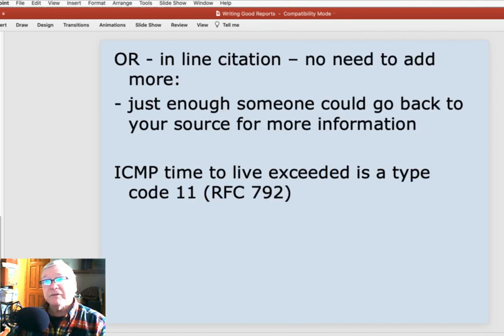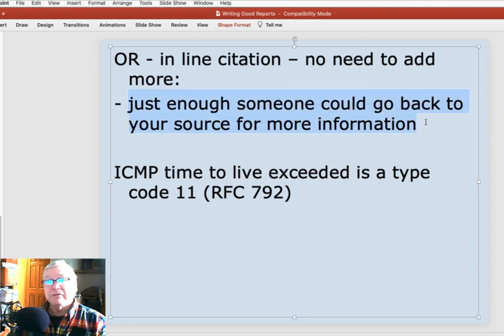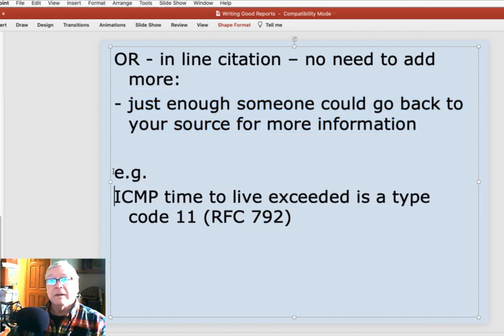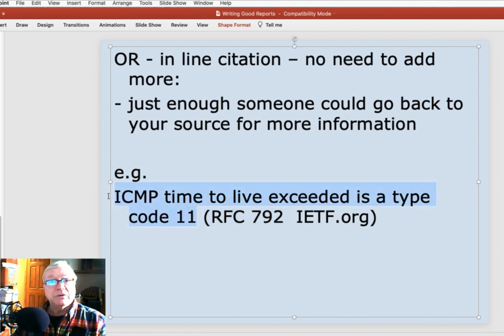Often it's enough to just have an inline citation, they call it, just so someone could go back to that source for more information. For instance, for an example, ICMP time to live exceeded is a type code 11, and that comes from RFC 792. Great. I might put ietf.org in here. I could add more if I wanted, but this is really good enough for me. It acknowledges to me that you know you didn't write that, and it tells me where it came from.